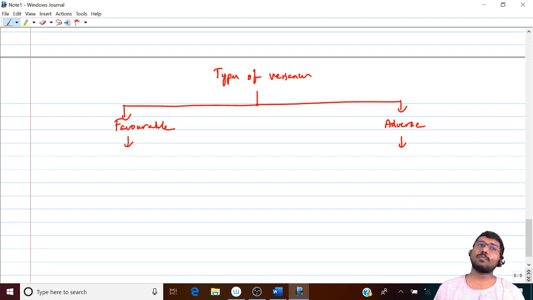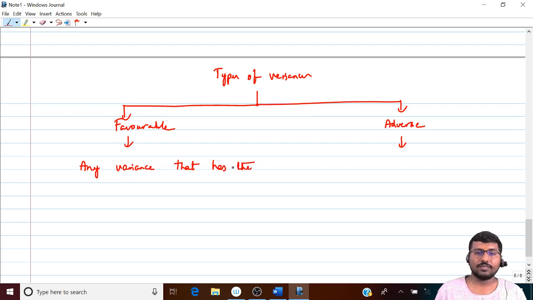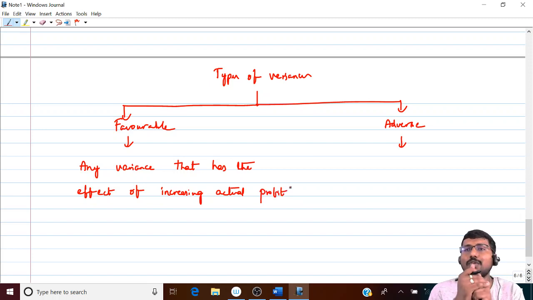But then that will not hold good in all the cases. Why? Because only in cost variances, plus is favorable, minus is adverse. In sales variances, it's gonna be exactly opposite. Why? Because if cost increases, it is bad, but if sales increases, it is good, right? So therefore, we'll try to understand it in such a way that it is universally applicable for all the variances. So what do you mean by basically a favorable variance? It can be any variance that has the effect of increasing actual profit. Quite a bit simple. Any variance which has the effect of increasing your actual profit will be favorable.